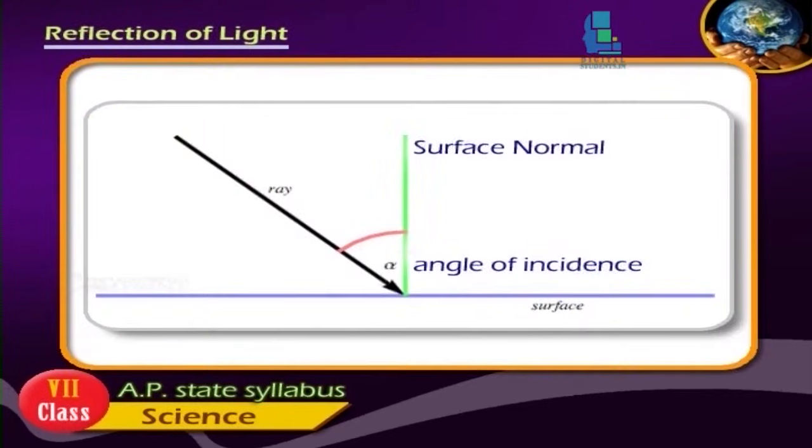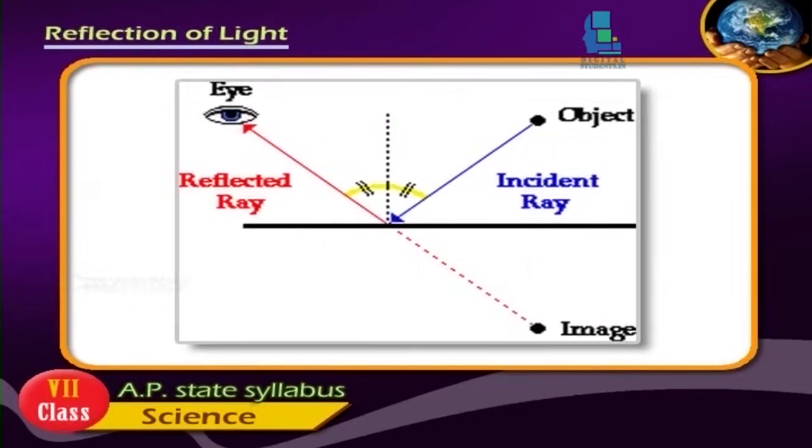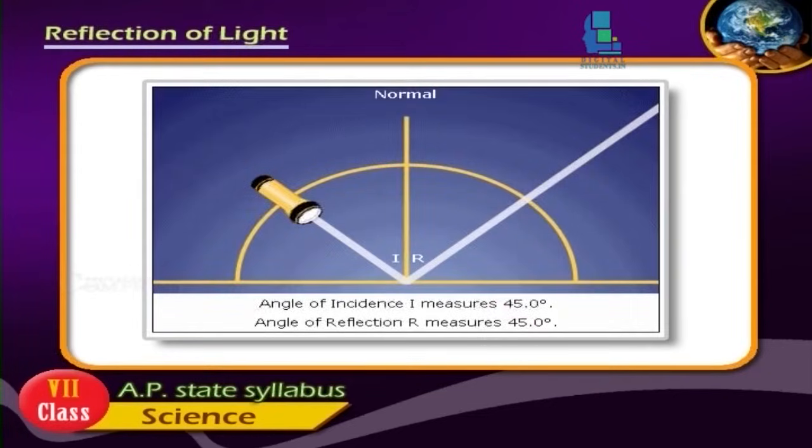The angle between the normal and the incident ray is called the angle of incidence. The angle between the normal and the reflected ray is called the angle of reflection.